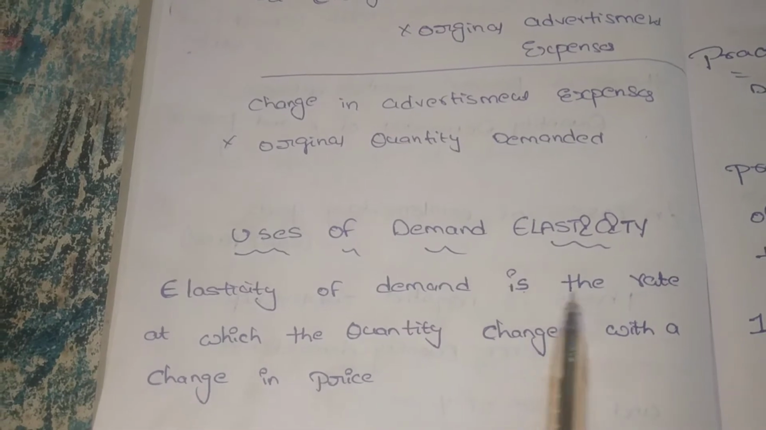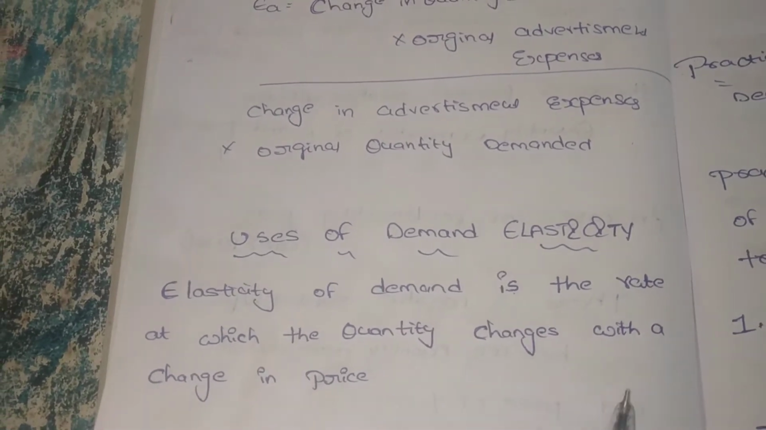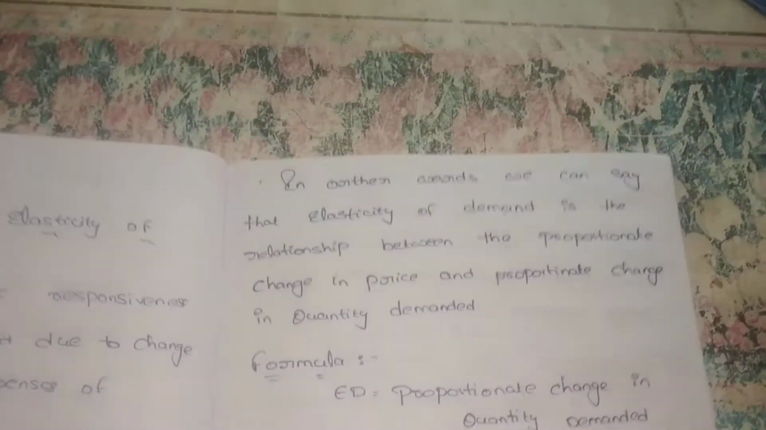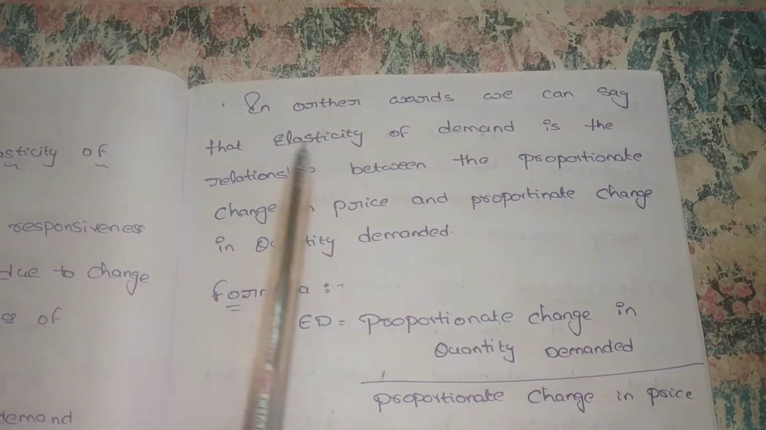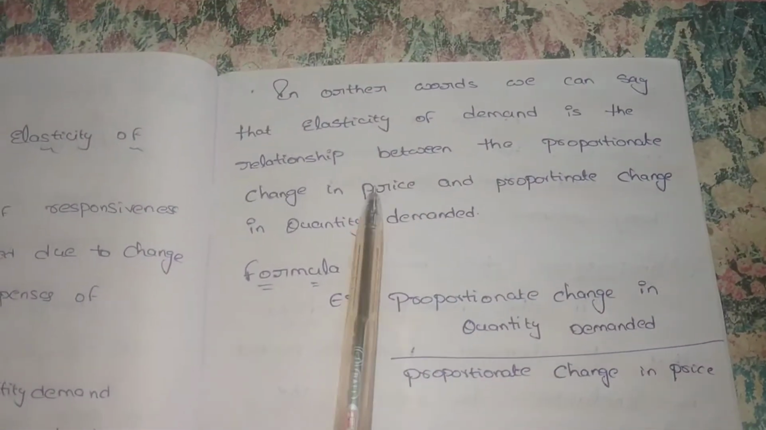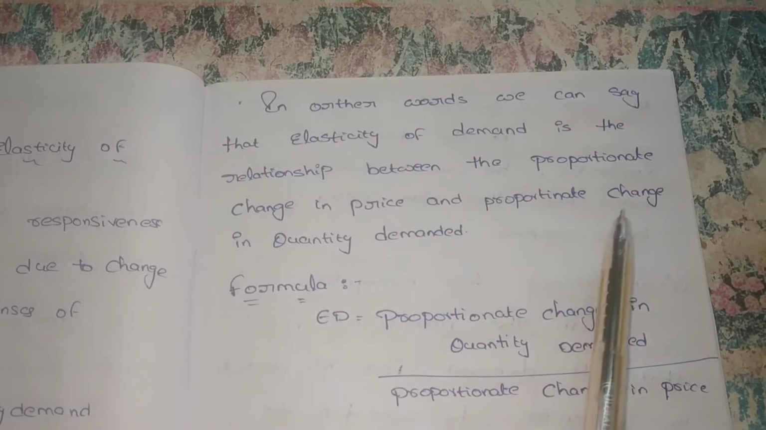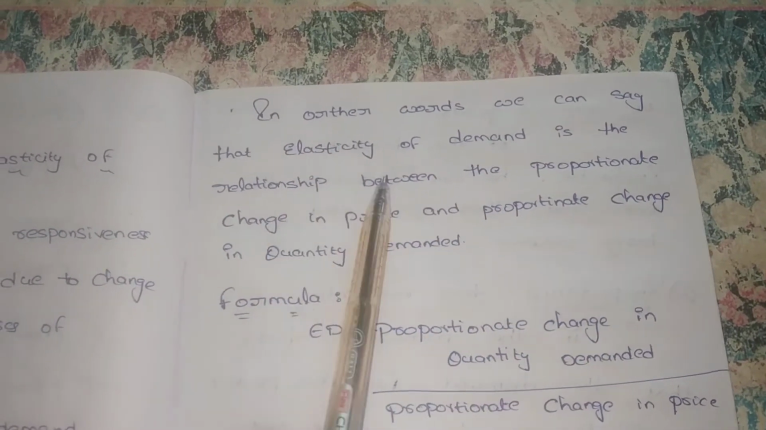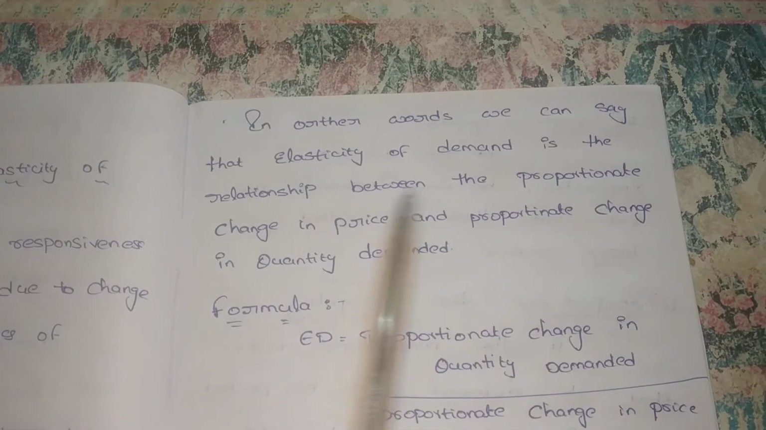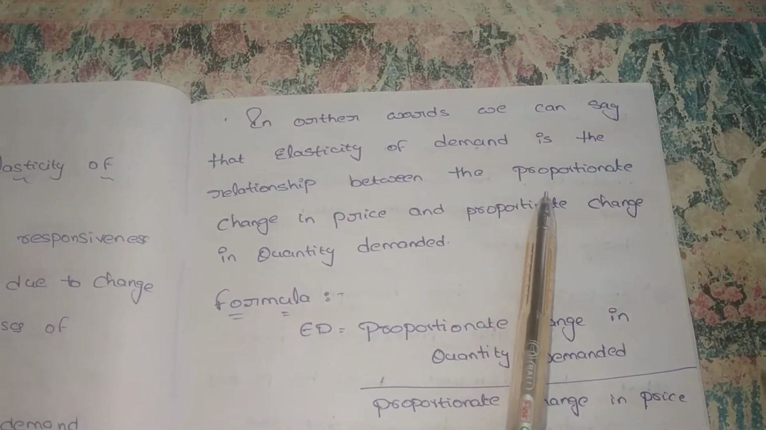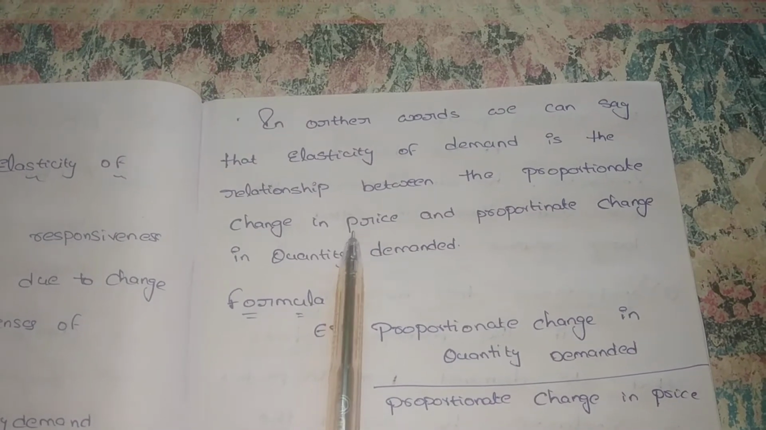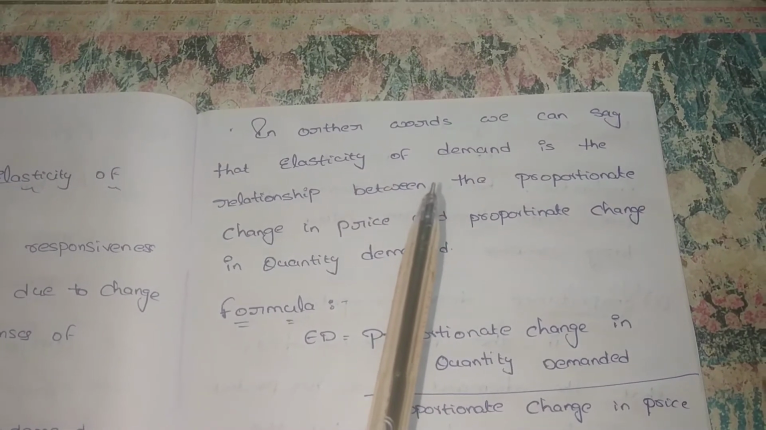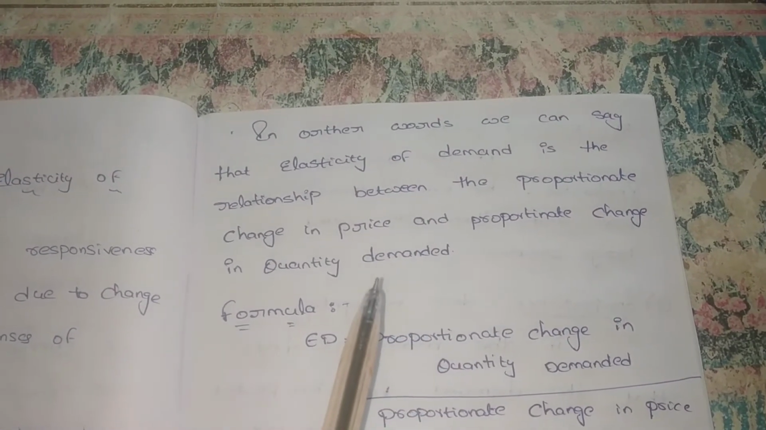Elasticity of demand is the rate at which the quantity changes with the change in price. How much quantity changes when there is a change in price. In other words, elasticity of demand is the relationship between the proportionate change in price and the proportionate change in quantity demanded. For a change in price, how much does the quantity demanded change?